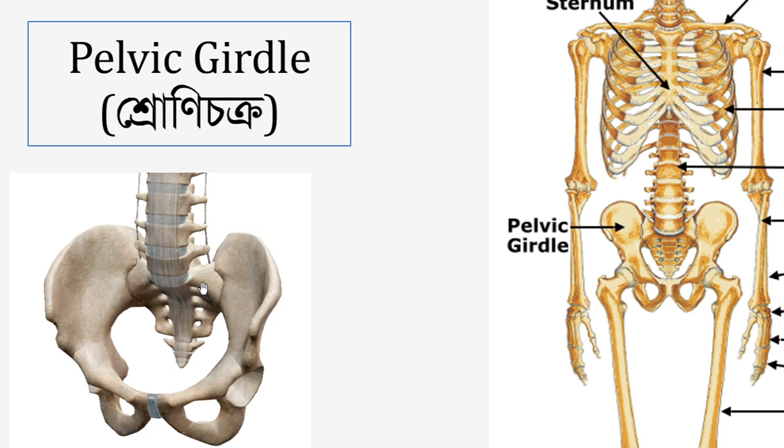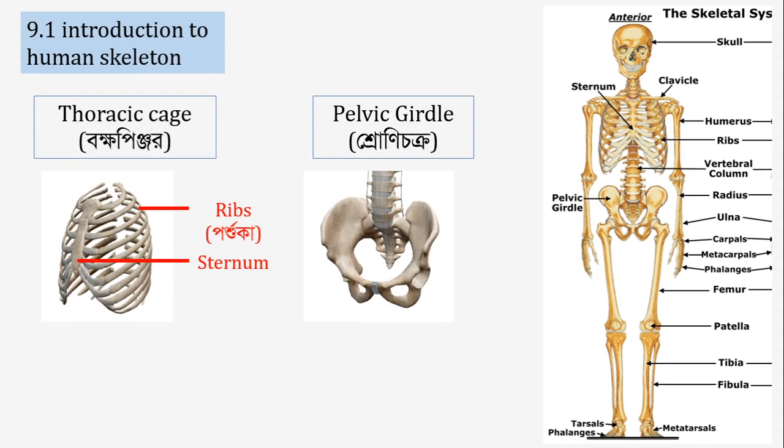So here we will only discuss five major regions or bones present at the pelvic girdle.